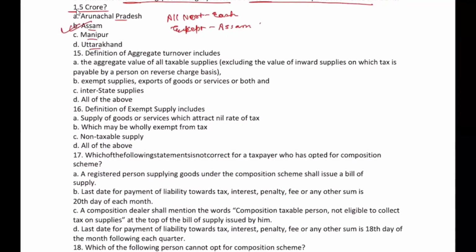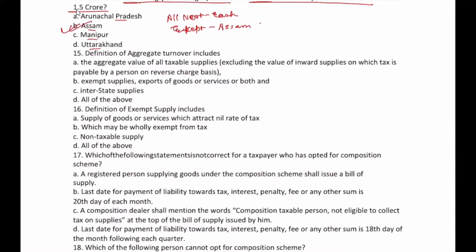Now, define aggregate turnover. The definition of aggregate turnover includes the aggregate value of all taxable supplies, excluding the value of inward supplies on which tax is paid by a person on reverse charge basis, exempt supplies, export supply of goods or service or both, and interstate supplies. Oh, this was the option. All of the above. What will you use?